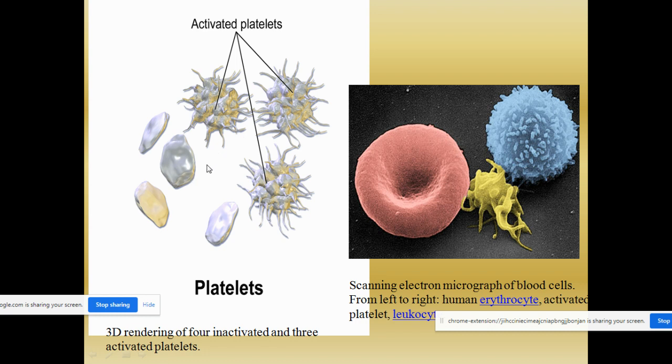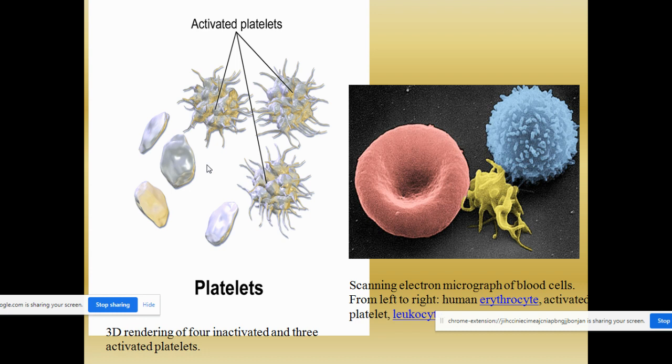So the platelets need not be active all the time. The platelets are very important for what kind of function? Clotting, blood clotting. That is the blood coagulation. This is the function performed by the platelets. The blood clotting is necessary only when there is a wound or injury. It should not be always active.